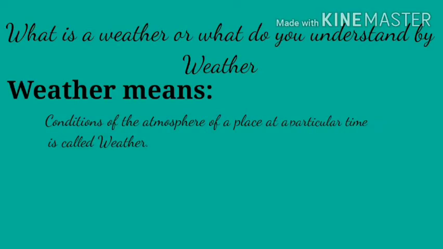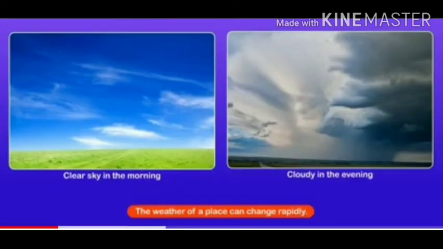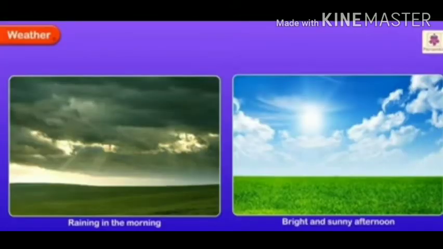What is weather? Or what do you understand by weather? Weather means the conditions of the atmosphere of a place at a particular time. Weather may be a clear sky in the morning or cloudy in the evening. The weather of a place can change rapidly. Weather can be raining in the morning or bright and sunny in the afternoon.